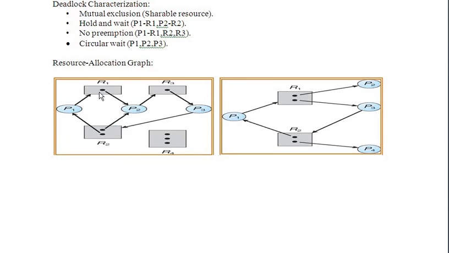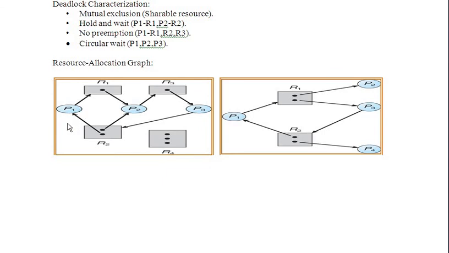Now let us understand in which of these two graphs there is a deadlock. Here we can see in the first case what is happening, and the arrows. From P1 to R1 is called a request edge, and R1 to P2 is an assignment edge. That means a process is requesting a resource, and a resource has been allocated to the particular process.